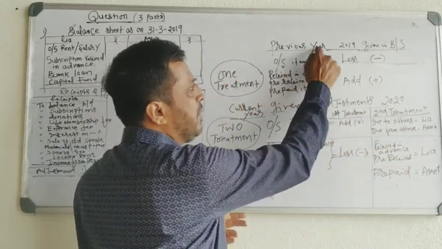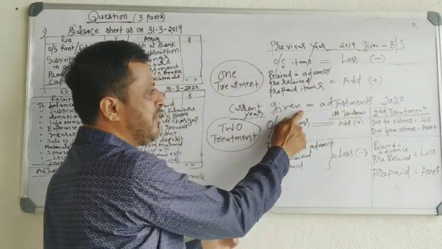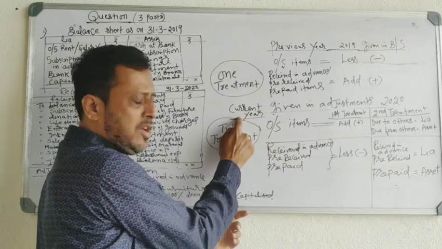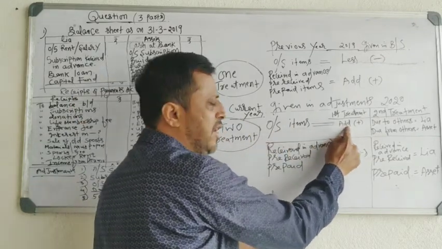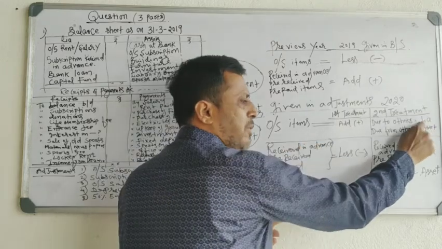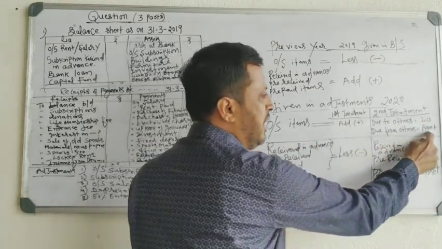Due from others, show on the asset side. Outstanding items given in the previous year, only one treatment, less. Outstanding items given in the adjustment belonging to the current year, two treatments. One treatment is add, another treatment is due to others, show on the liability side. Due from others, show on the asset side.